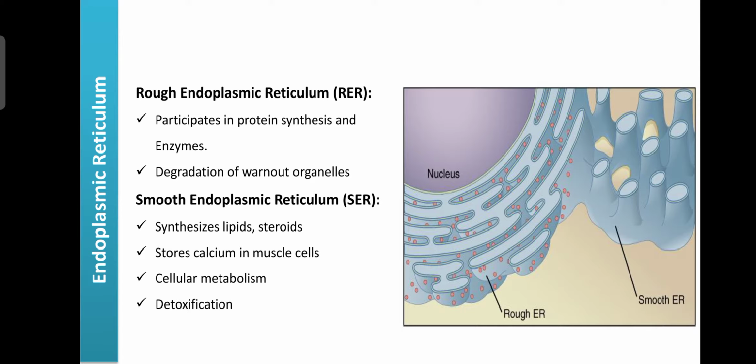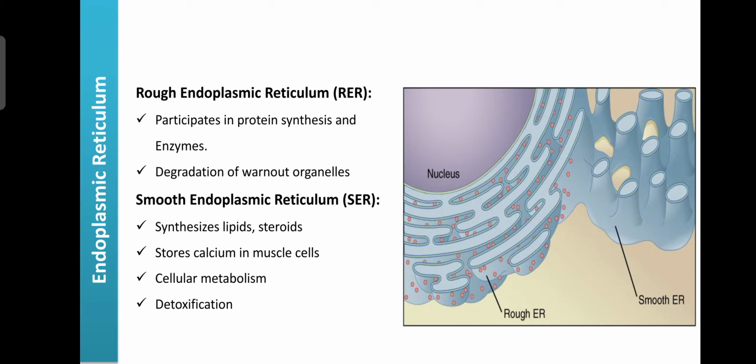These are systems of interconnecting membrane-lined channels within the cytoplasm. The endoplasmic reticulum is mainly absent in the RBC as well as the spermatozoa.